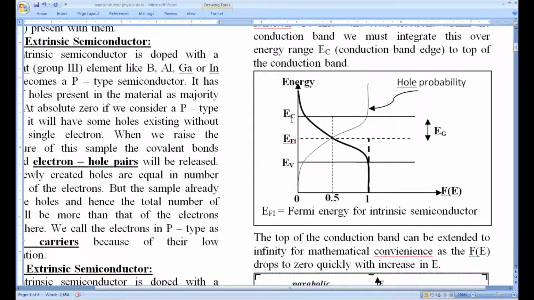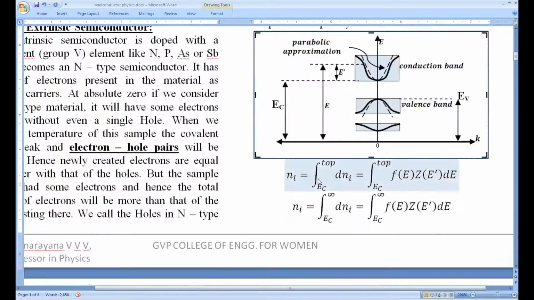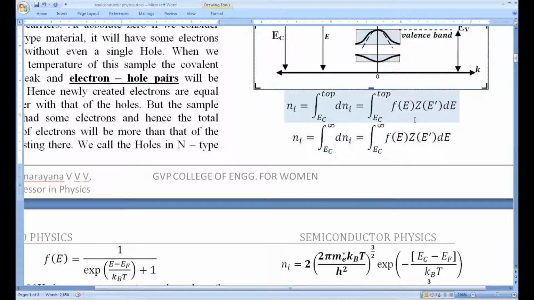As you increase E in this direction, if energy goes to infinity, simply the probability drops to 0 beyond a certain value. And hence, if you multiply this z of E, however big it may be, by f of E which drops to 0, the integral becomes finite beyond a certain value of E. So we can mathematically safely extend this up to infinity. So this is the first part.